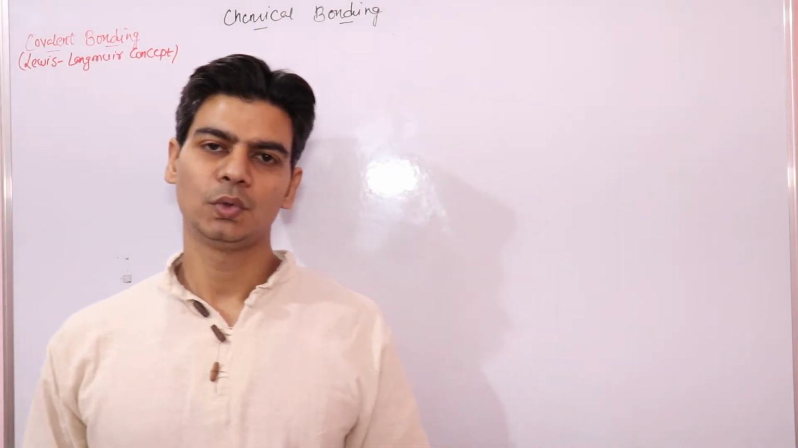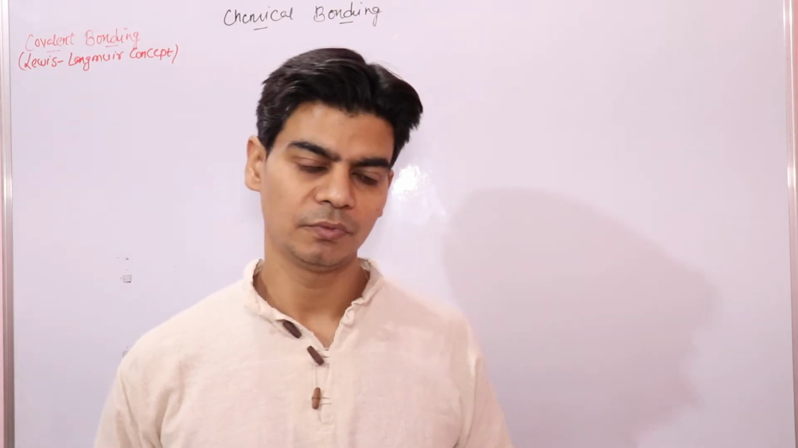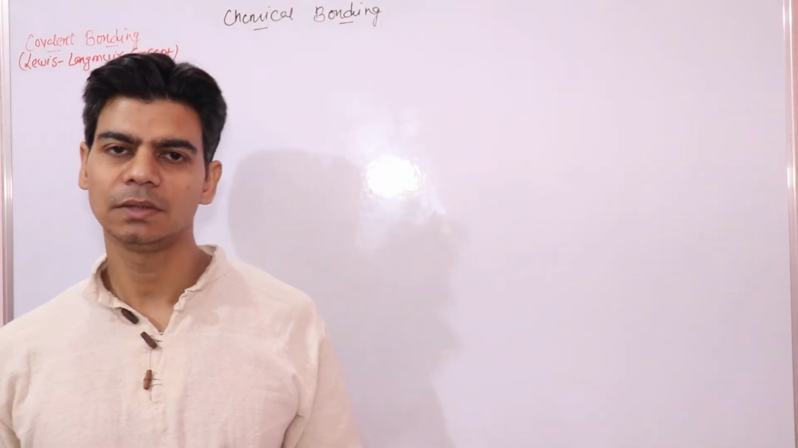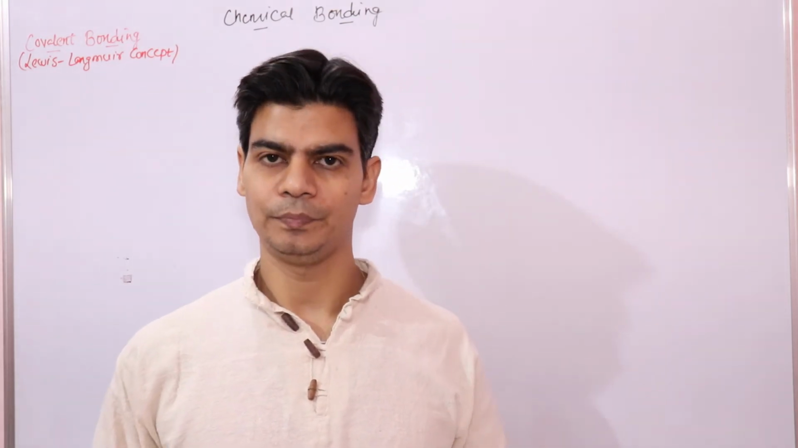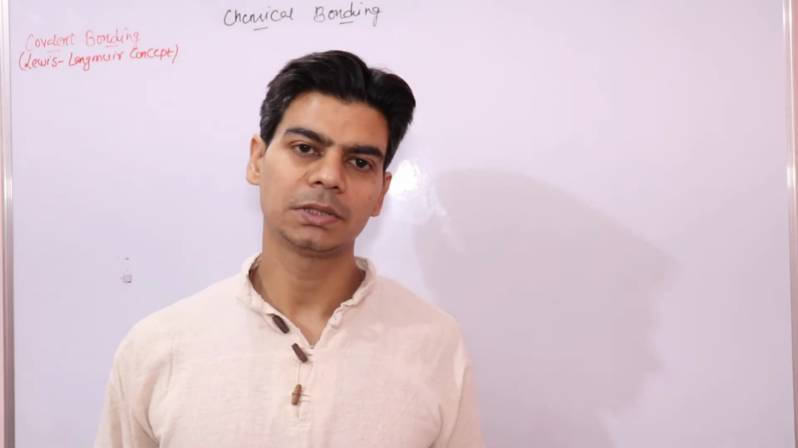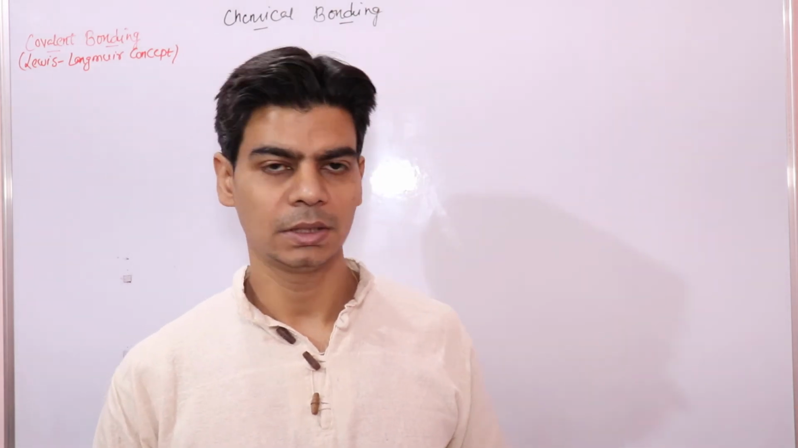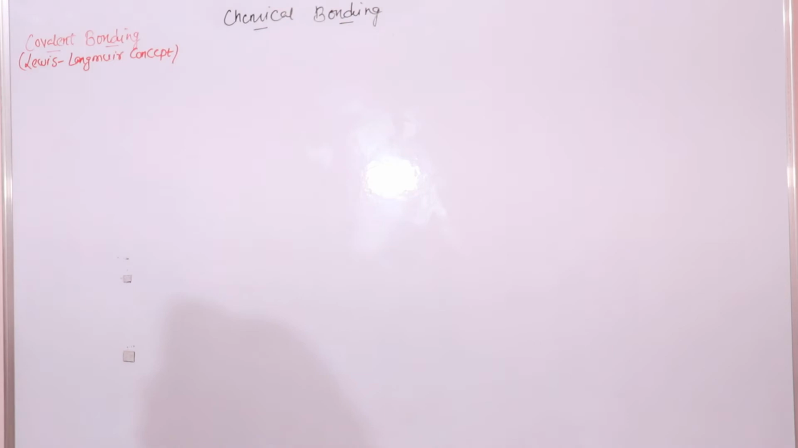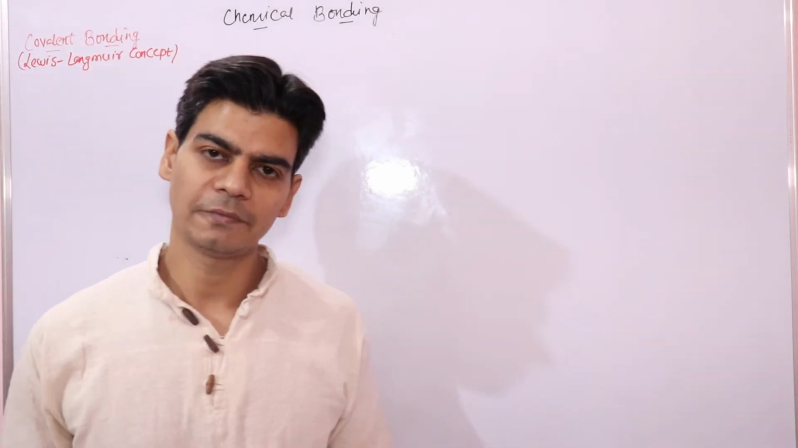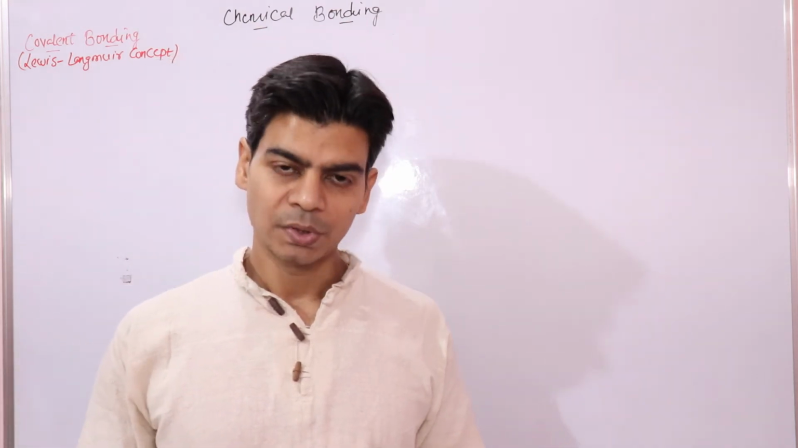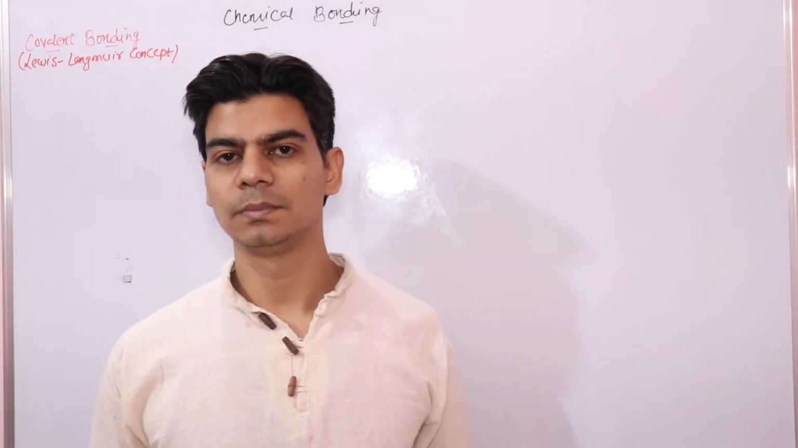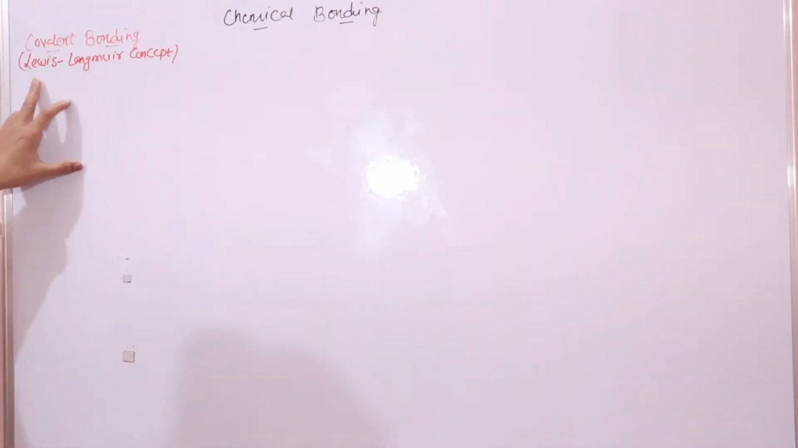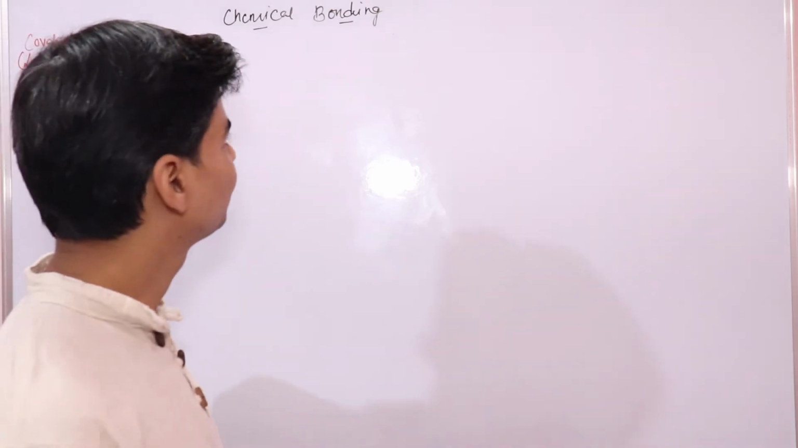Now in today's class we will go through covalent bonding. Till our previous lecture we are done with electrovalent bonding. Now we'll go through another way using which atoms can achieve stability. Covalent bonding we call the Lewis and Langmuir concept, because the theory was first given by Lewis and later it was improved by Langmuir. So we call it the Lewis-Langmuir concept.